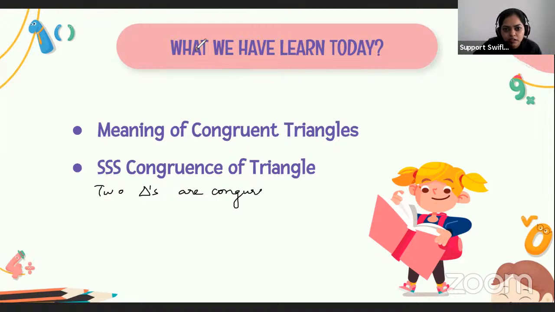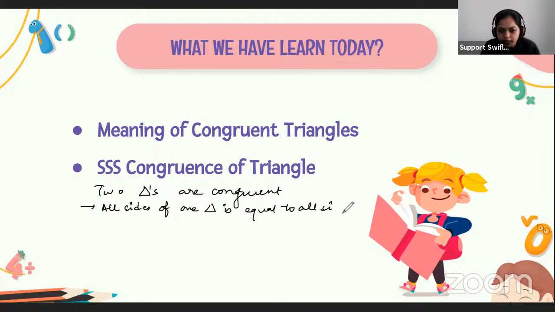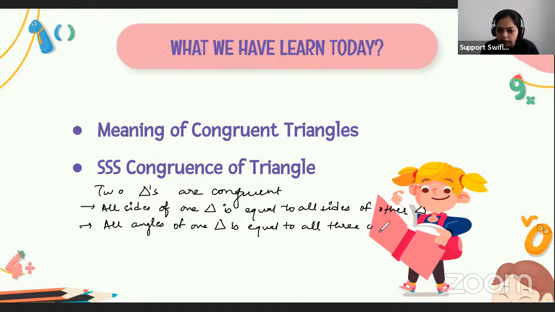if two triangles are congruent, then all three sides of one triangle are equal to all three sides of the other triangle, and also all the angles of one triangle are equal to all three angles of the other triangle.